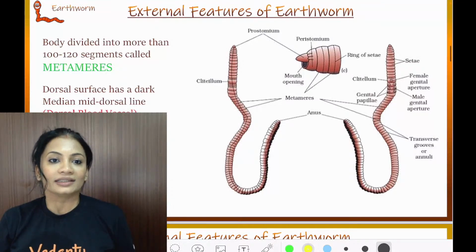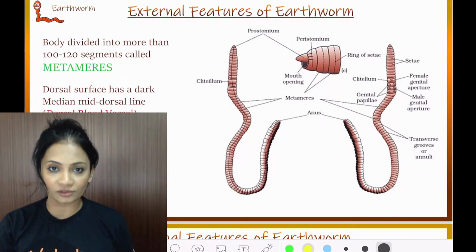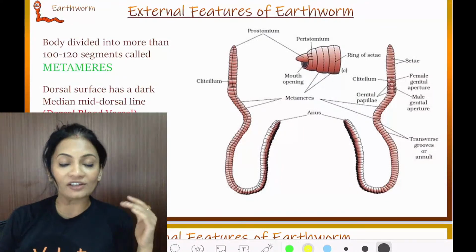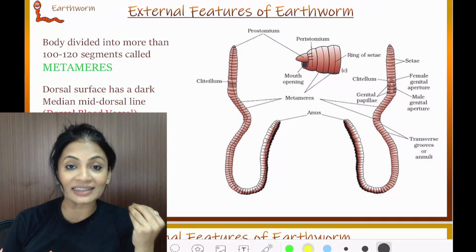Now, seeing the external features of the earthworm, we are going to start with the whole body. When you learned the chapters of the animal kingdom, you must have heard of the word segmentation.